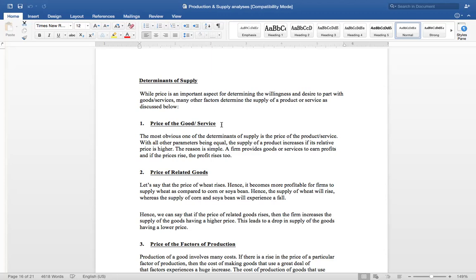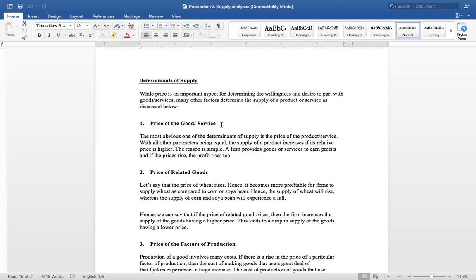The second one is the price of related goods. Now, what is a related good? Let's say that the price of wheat rises. Hence it becomes more profitable for the firm to supply wheat, because if the price of any commodity rises, then the producer will automatically raise the supply of that particular commodity.